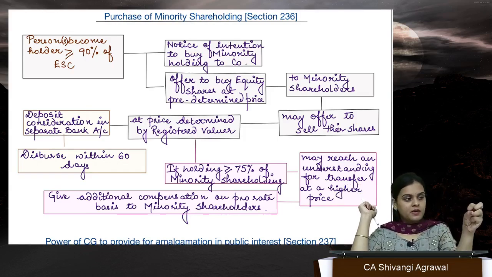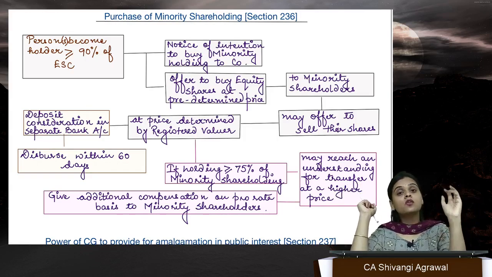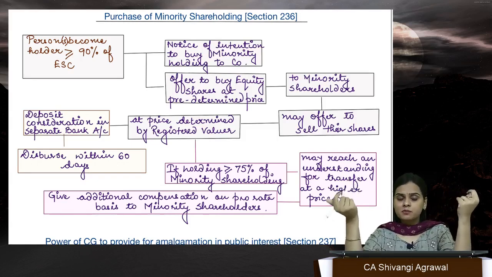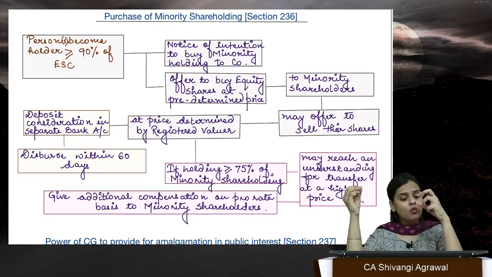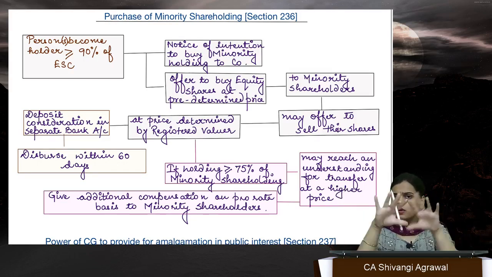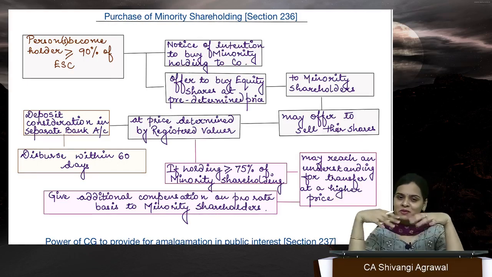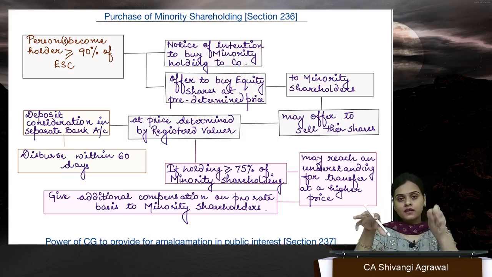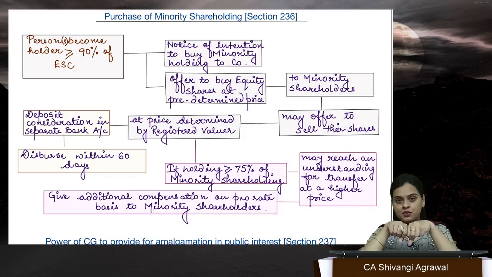A registered valuer will be hired, he will value the price, yet that will not be the price. We have to ensure that what SEBI releases as the fair price, or if it is an unlisted company, then the fair price that can be calculated on the basis of what price has been paid in the last 12 months. All this is not something that you must remember, but I'm just telling you for information. So based on that, we decide the higher of what the registered valuer has taken out or what SEBI has given as a fair value. So according to SEBI regulations, the higher of these two is the predetermined price. Okay, that is the predetermined price.